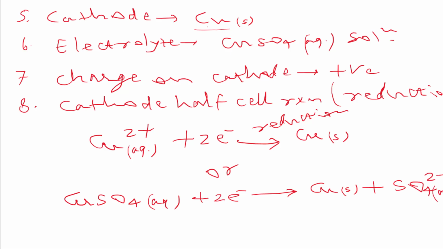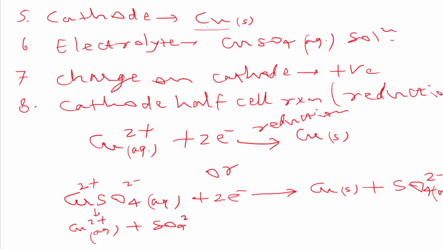Actually, how are we getting the ionic reaction from this reaction? In aqueous solution, this is a strong electrolyte, so it is ionized fully. So we can rewrite this as Cu2+ aqueous plus sulfate aqueous.